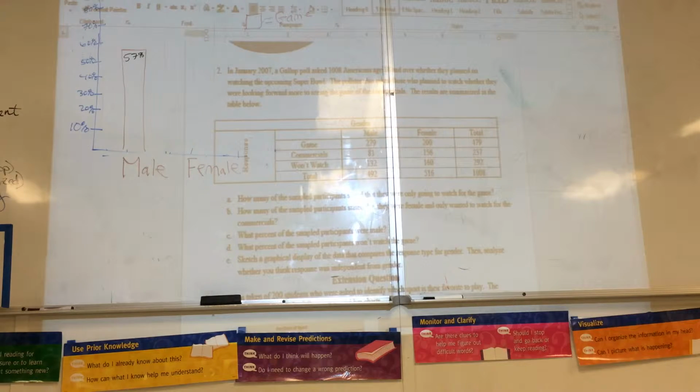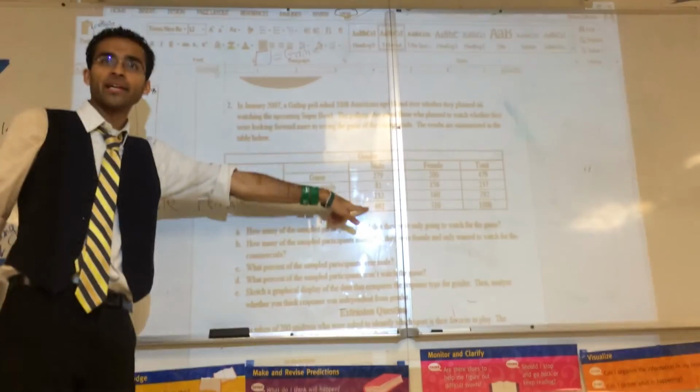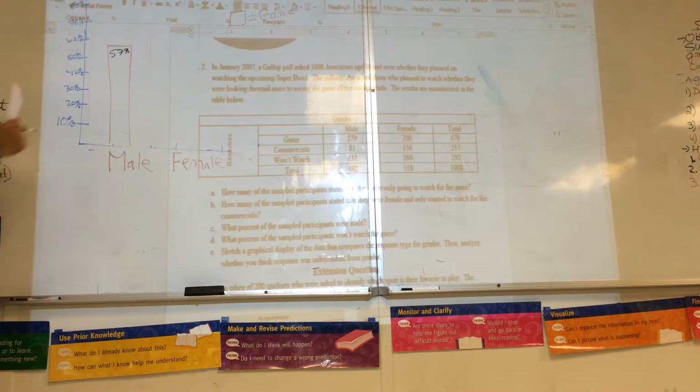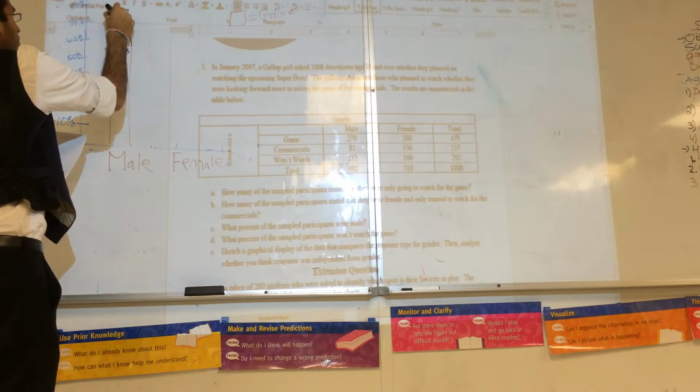Then I want to do commercials, so that'll be 81 for men divided by 492. I got 16%. So 16% plus 57, that's 73, so I'm going to come up here to 73. 16%.